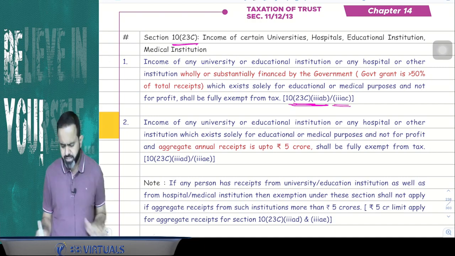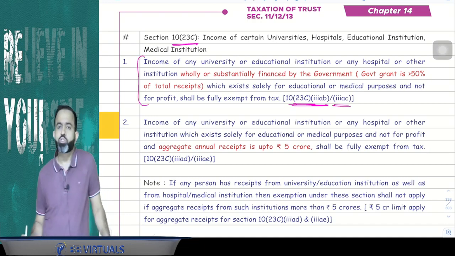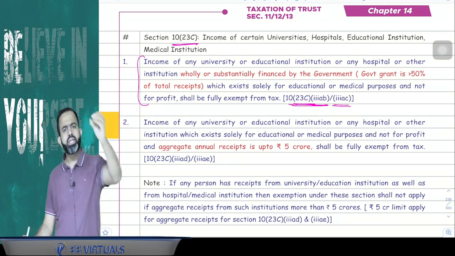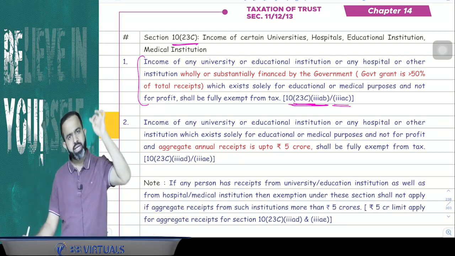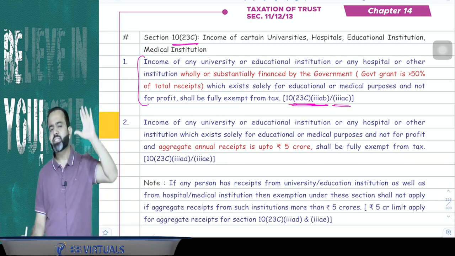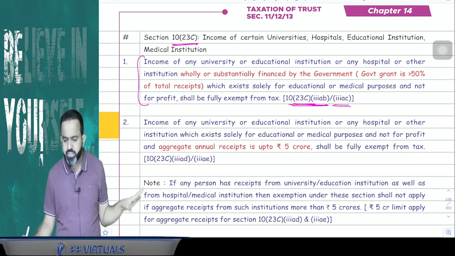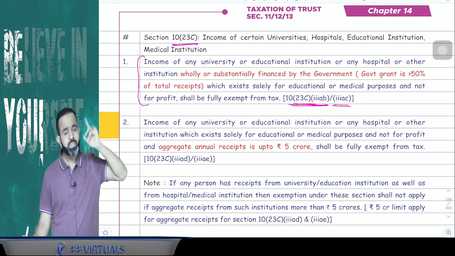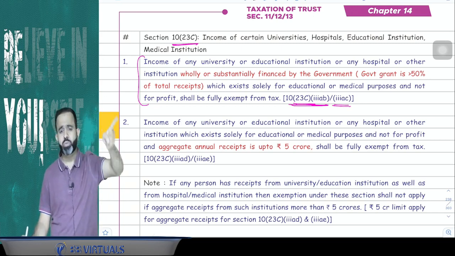This point says that all government hospitals and government schools, their income is totally exempted. There is no need of any registration. There is no need of any approval. Their income is totally exempted, but their motive should be education or medical.